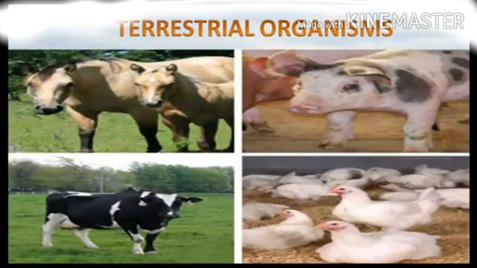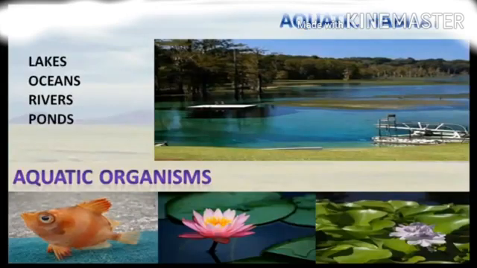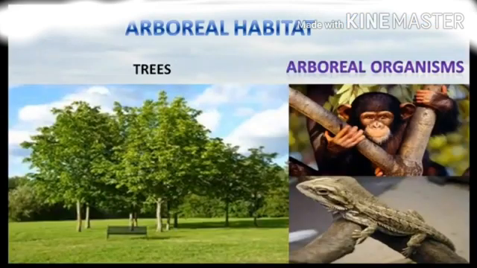We have a number of terrestrial organisms like cow, buffalo, pig, hen, etc. Similarly, we have aquatic habitat like lakes, oceans, rivers, ponds, and aquatic organisms like fishes, and aquatic plants like lotus, etc. We have arboreal habitat also, in which the organisms live on the trees, like monkeys, gorilla.